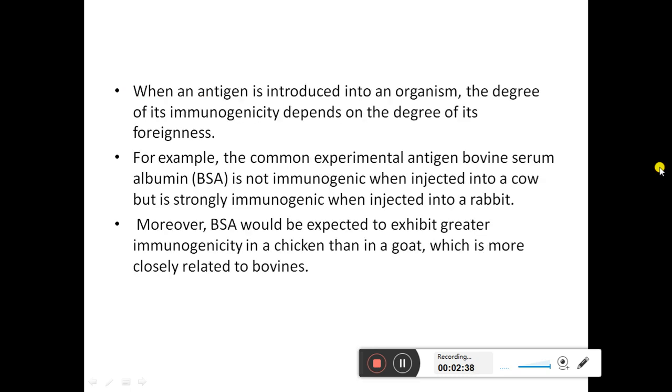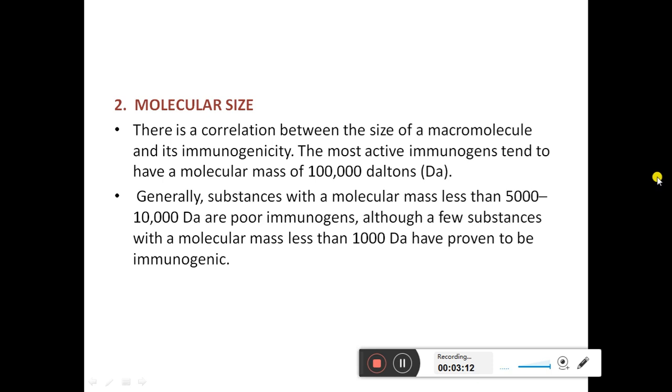When an antigen is introduced into an organism, the degree of its immunogenicity depends on the degree of its foreignness. For example, the common experimental antigen bovine serum albumin is not immunogenic when injected into a cow, but is strongly immunogenic when injected into a rabbit. Moreover, BSA would be expected to exhibit greater immunogenicity in a chicken than in a goat, which is more closely related to bovines. The second is the molecular size.